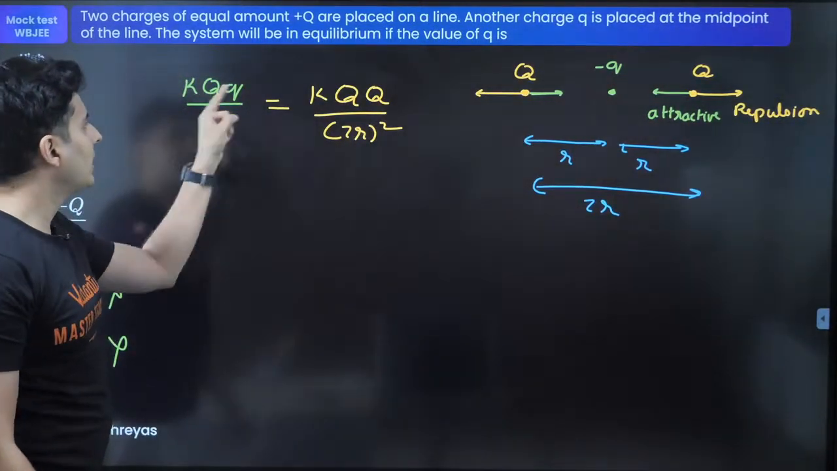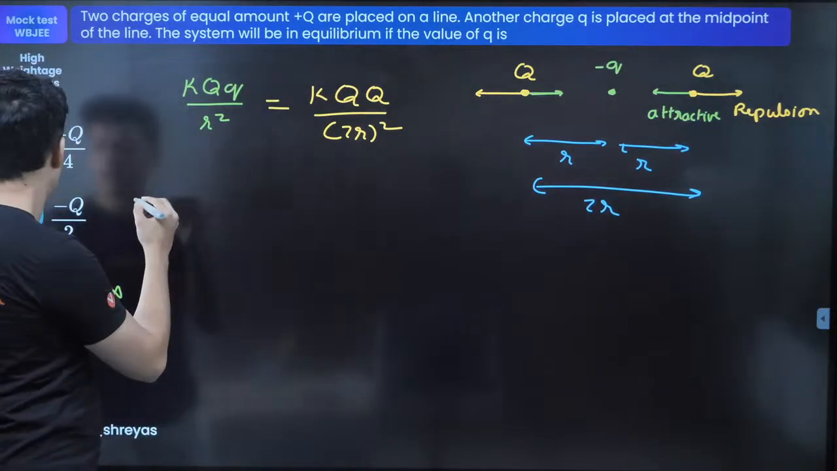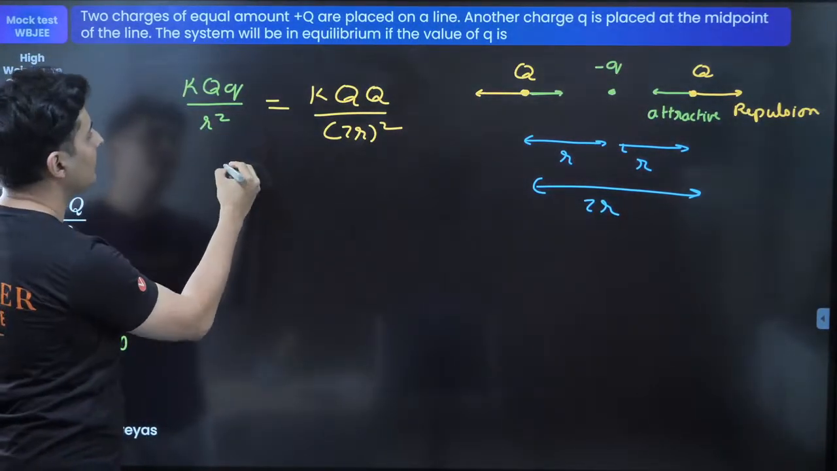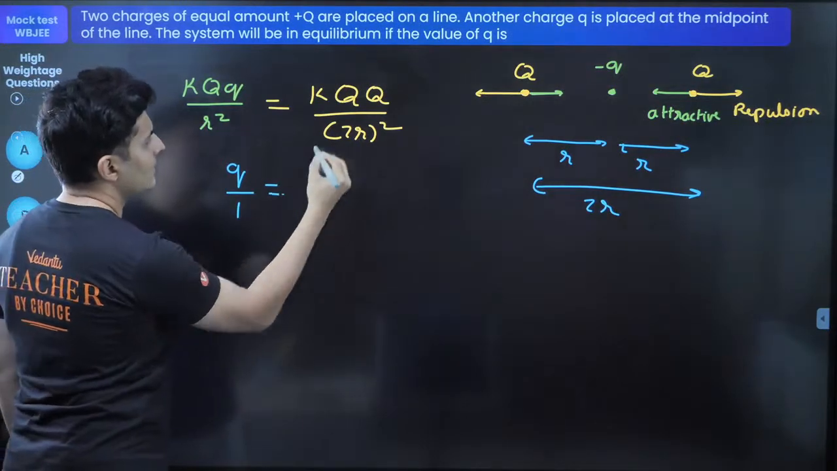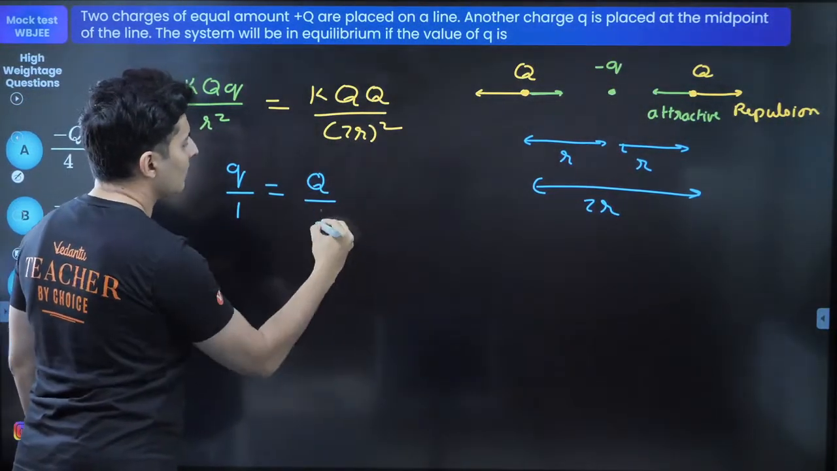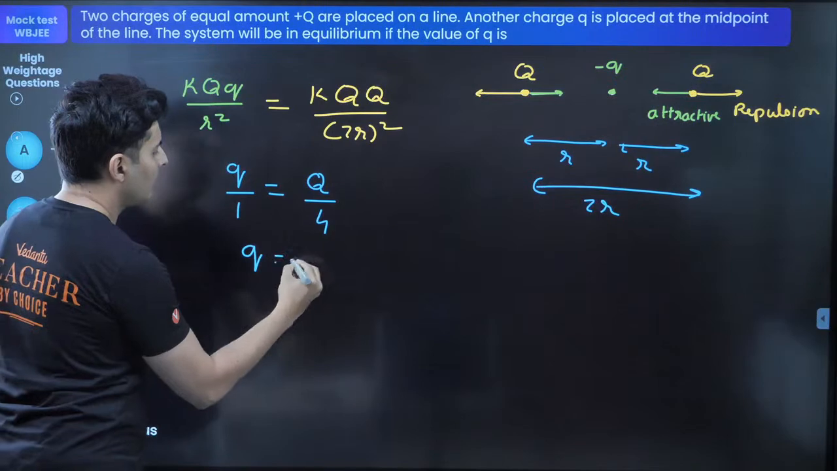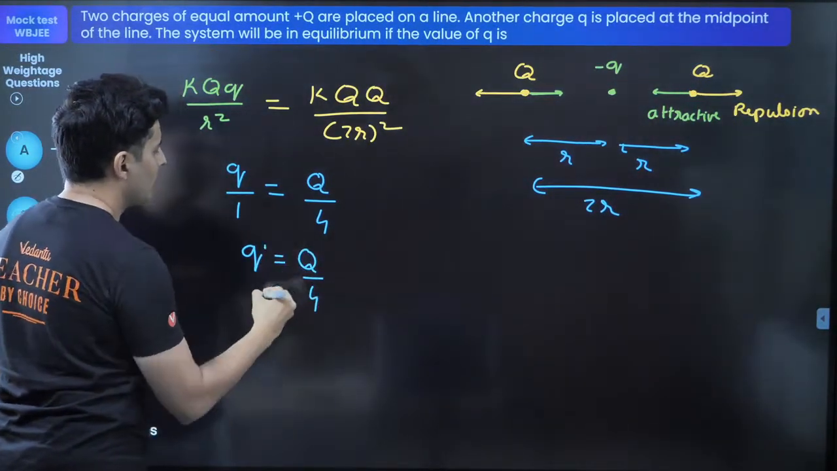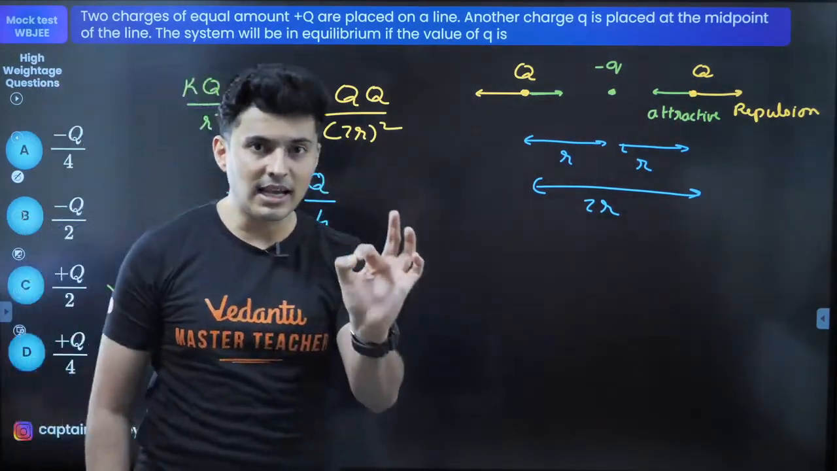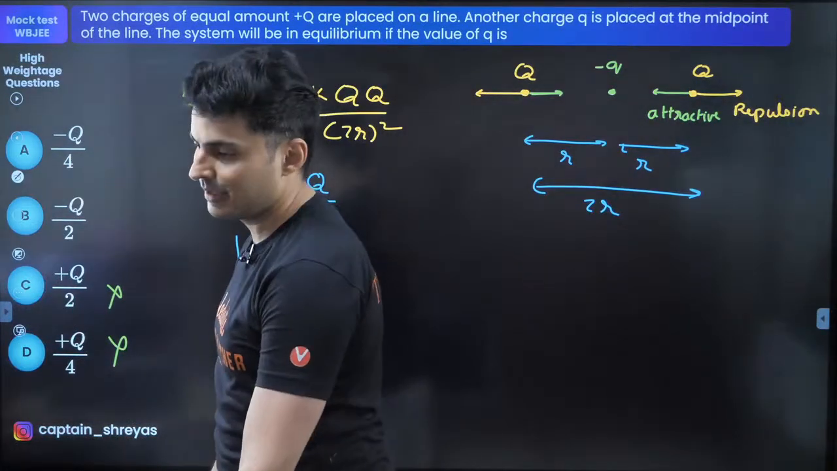Q, Q, K, K, R square gets cancelled. So I'm just left with Q by 1 is equal to capital Q by 2 square, which is 4. So Q will be just Q by 4, but this is magnitude wise. But sign wise, it will be obviously negative.